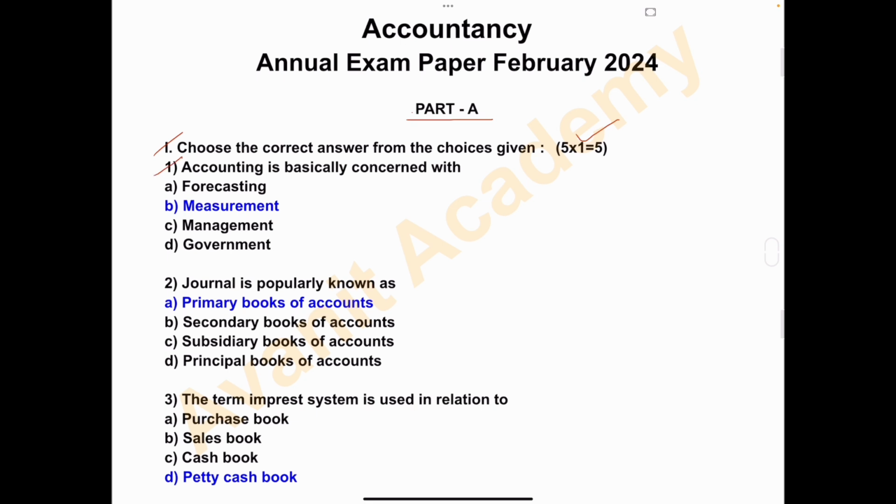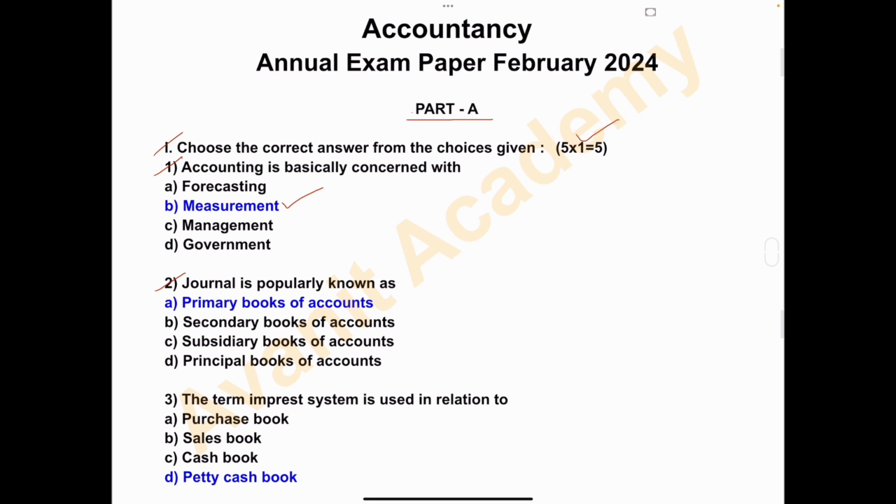Question number 1. Accounting is basically concerned with A. Forecasting, B. Measurement, C. Management, D. Government. Answer is B. Measurement. Accounting is basically concerned with measurement. Question number 2.